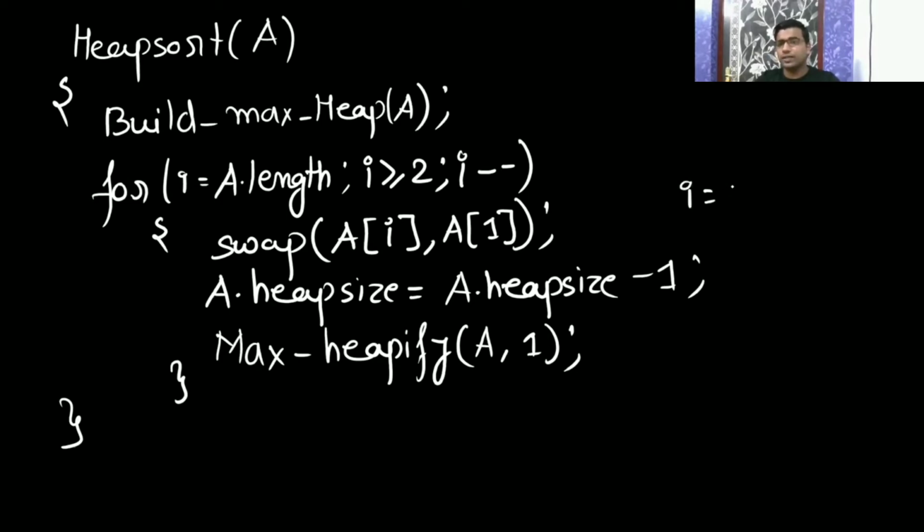So previously it was the ninth element, the last element. A.length at index i is holding the last element. Now swap the last element with the root, then decrease the heap size, then max heapify. Then again the last element will be 8 because you are decreasing the heap size. Am I clear? In this way it will work.